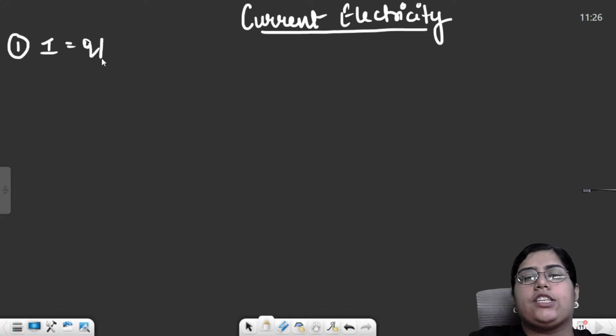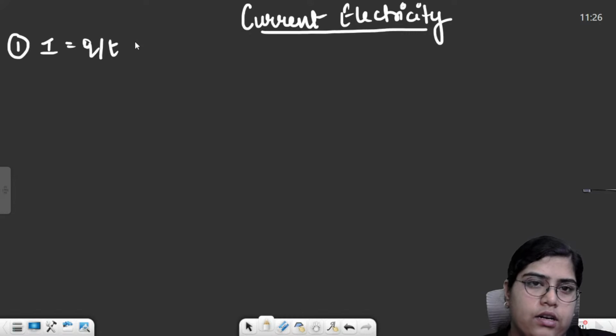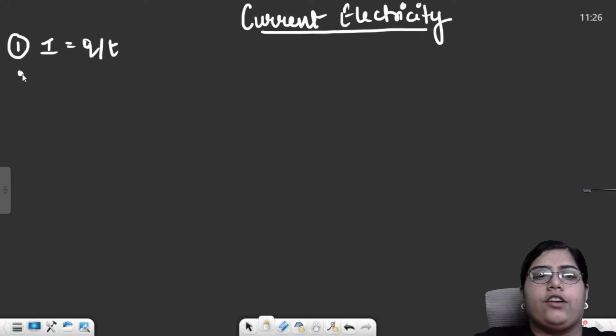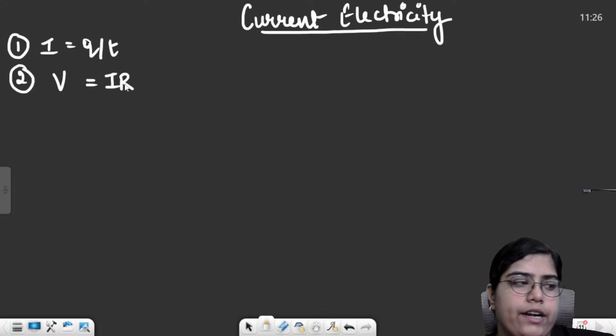Current is basically charge flowing per unit time. The unit for current is ampere, the unit for charge is coulomb, and the unit for time is seconds. Then we studied Ohm's law. Ohm's law simply said potential is directly proportional to current. The formula becomes V is equal to I into R.